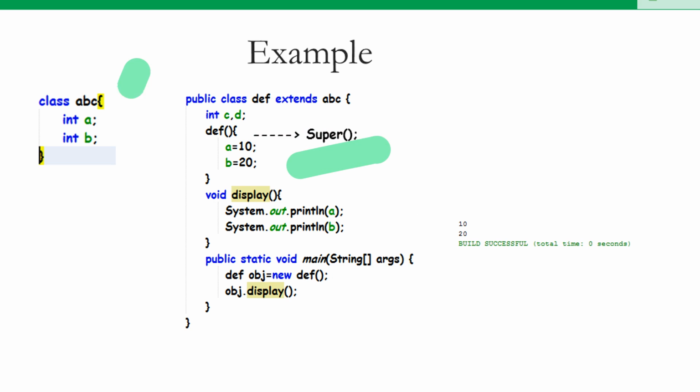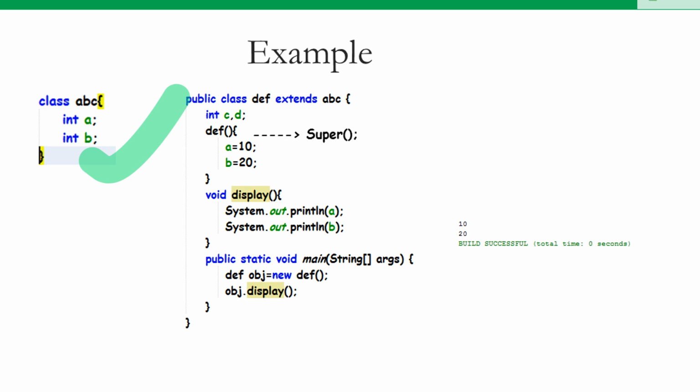Okay, but here we have not created a constructor of ABC. Then what type of constructor will be called? Basically it will call the default constructor of ABC. We know the purpose of the default constructor: it gives some initial values to the data members of the class. So when we call the constructor of ABC using the super keyword, it will call the default constructor of the ABC class, which will give some initial values to A and B. And what will be those initial values? Those will be the default values of A and B. We know that integer has a default value of 0, so these will be initialized with 0 and 0.